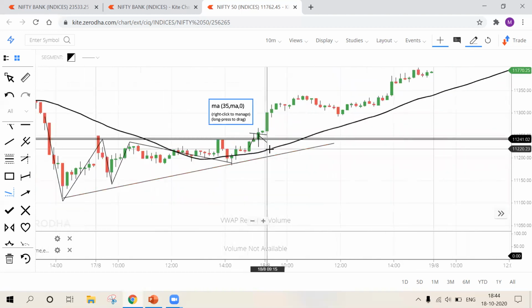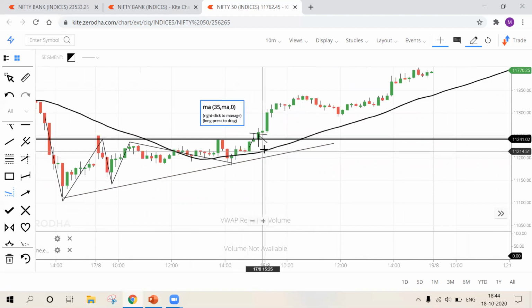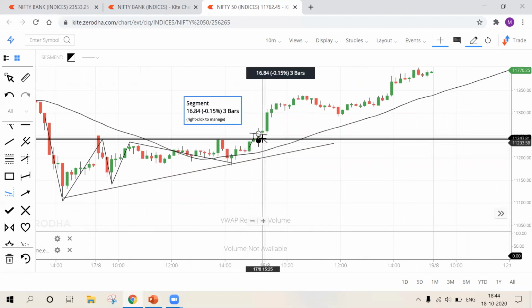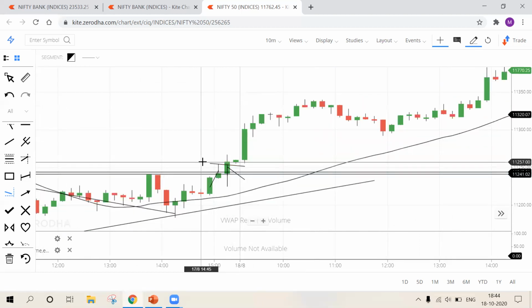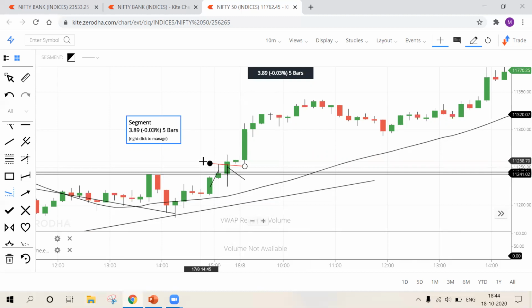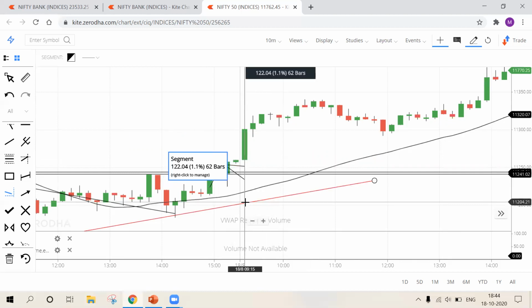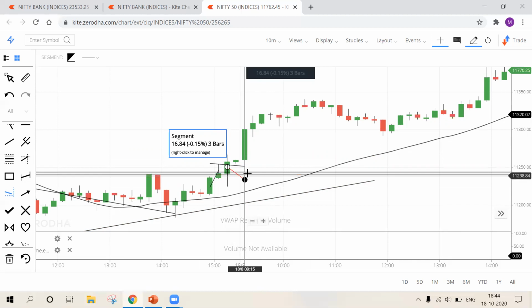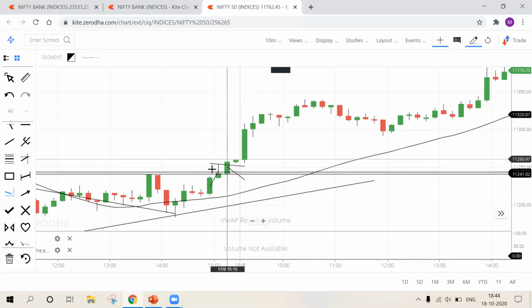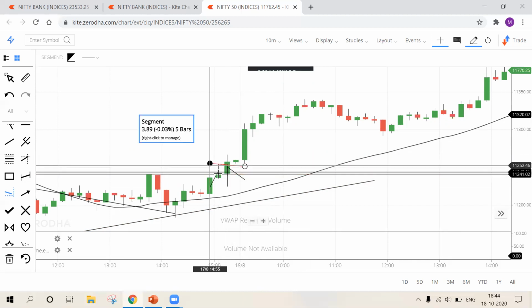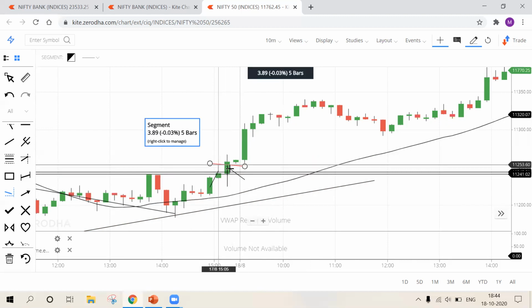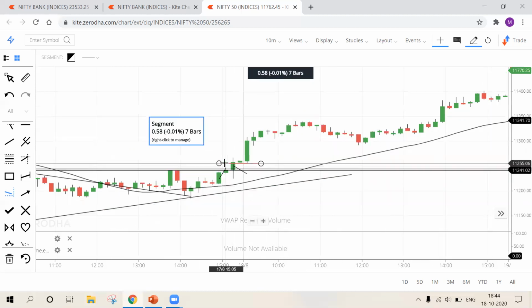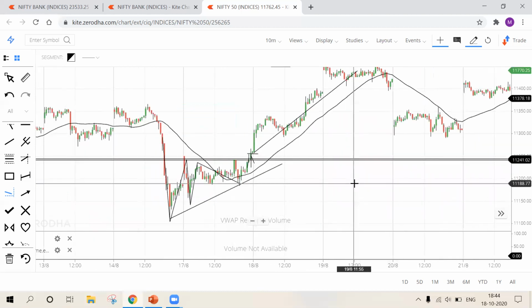Now see, take confirmation from the 35 moving average, which is our fourth confirmation. Candles are above the 35 moving average. It is asking us to buy first and sell later. Now see, I have got 4 confirmations. First confirmation is getting rejected by the trend line. Second confirmation is the strong support and resistance level is broken. Third confirmation is higher high formation, back-to-back green candles. And fourth confirmation is the 35 moving average. So I'll be blindly making an entry there. All these are my profits.